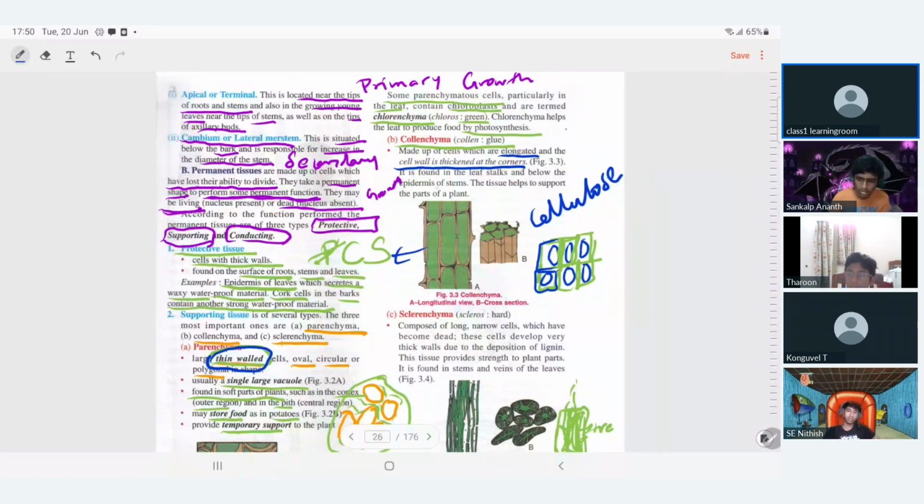Now, where is collenchyma present? Leaf stalks will have collenchyma, and then below the epidermis of the stem. Okay, and what is the function of collenchyma? How do leaf stalks have collenchyma?